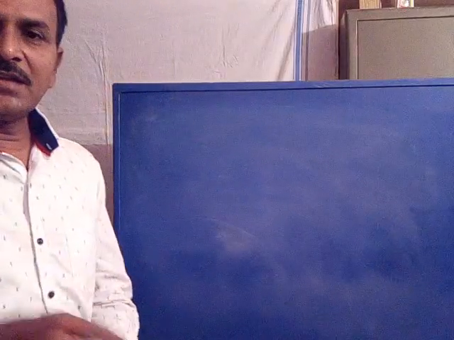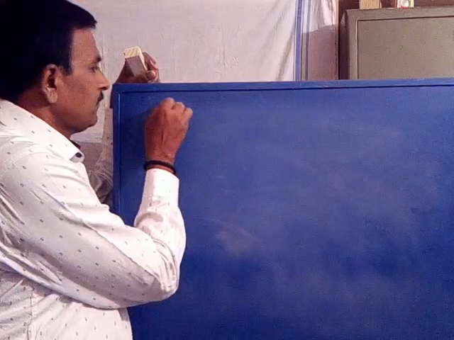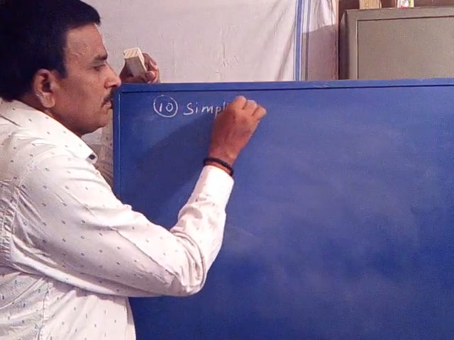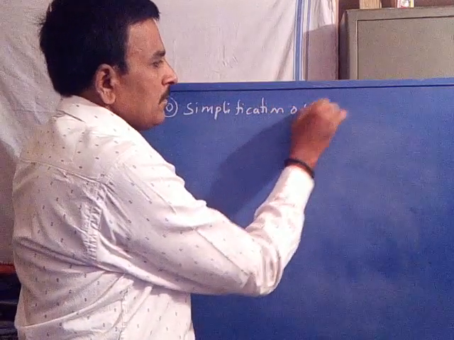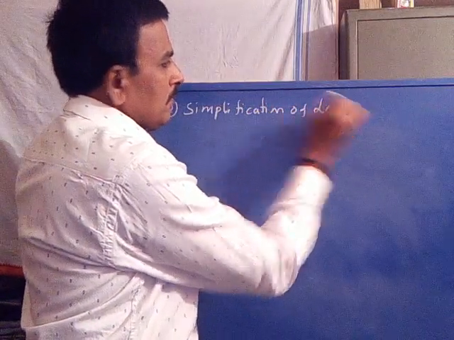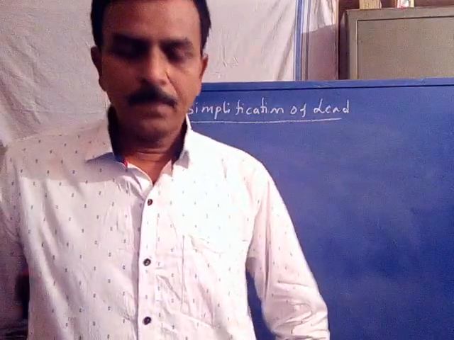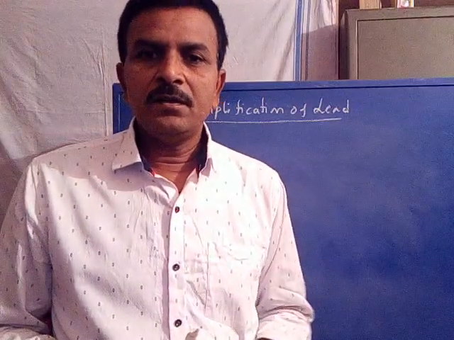Now coming to the other strategy, simplification of lead. Now simplification of lead, this we already studied.